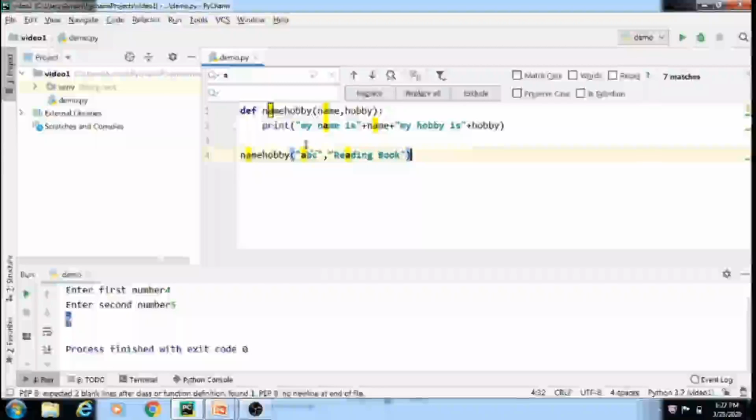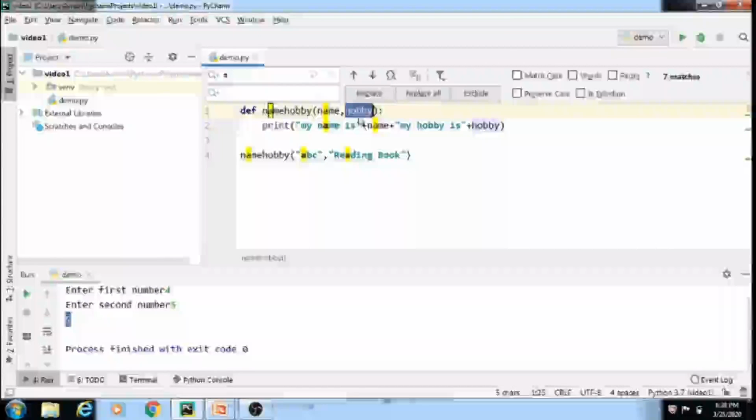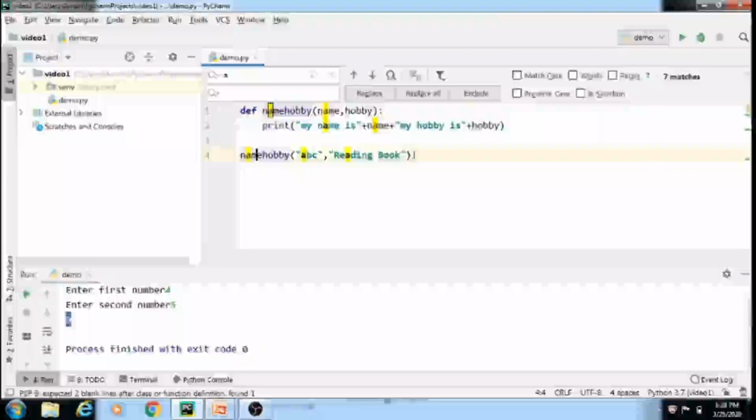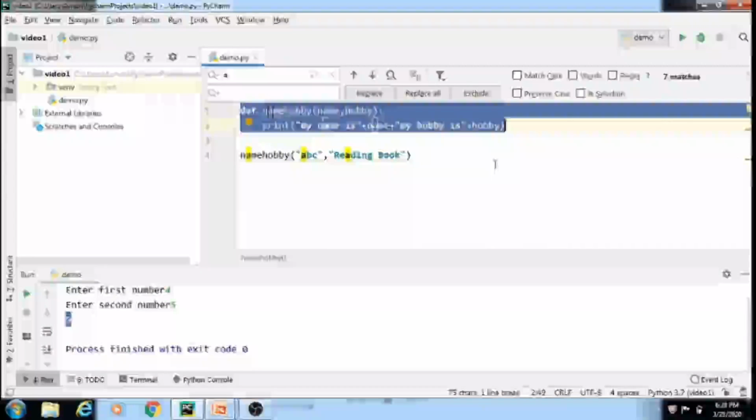Now see in this example, my function name is name_hobby, and in that function I am passing two parameters. This is my function calling part. This is my function defining part.